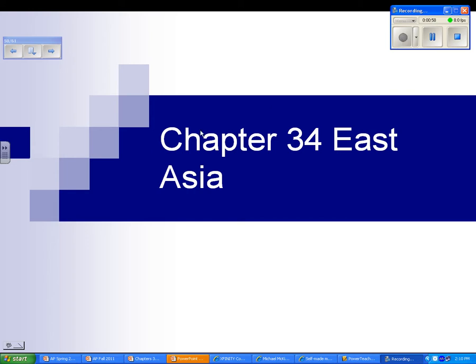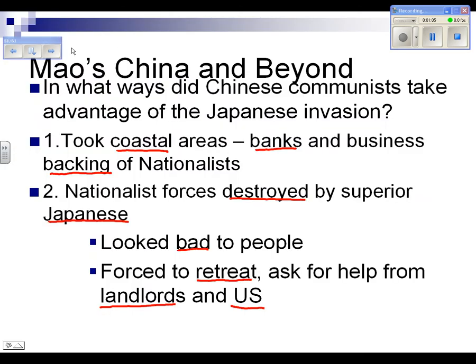So let's drop back, though. If we're going to understand how Mao comes to power, we've got to drop back and grab World War II. What's going on in World War II? First of all, in what ways did the communist Chinese take advantage of the Japanese invasion? In other words, in what way did World War II help the communists come to power? Well, first off, number one here is about Japan. Japan took coastal areas. They took the areas where the banks and the businesses that had the backing of the nationalists were.